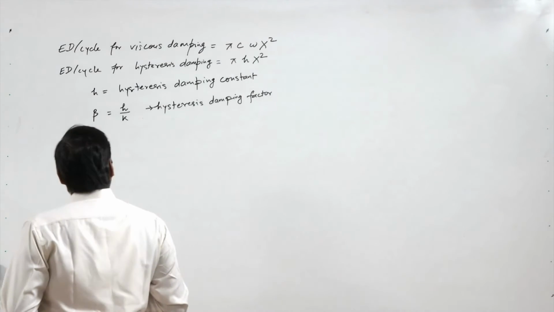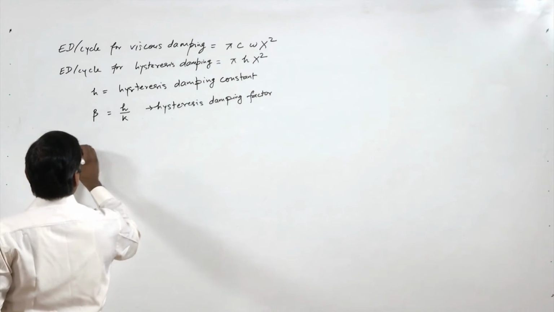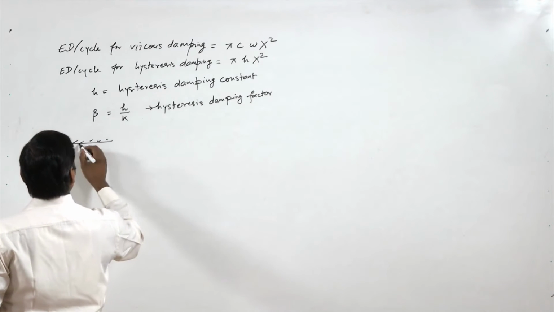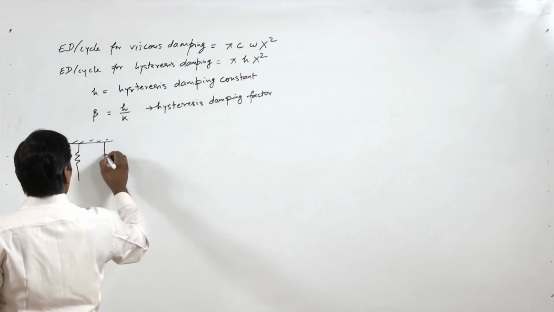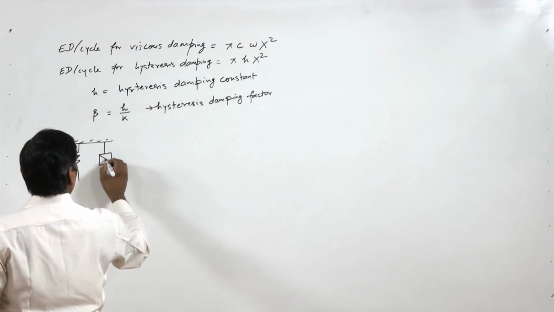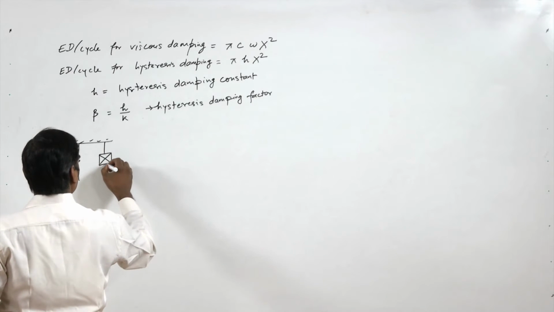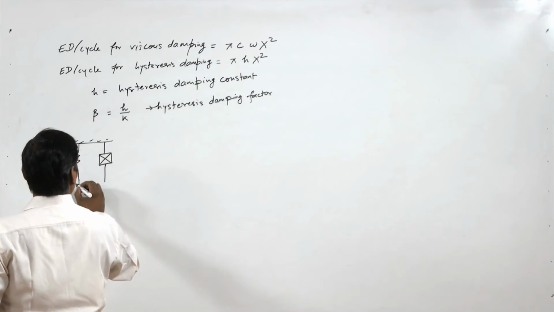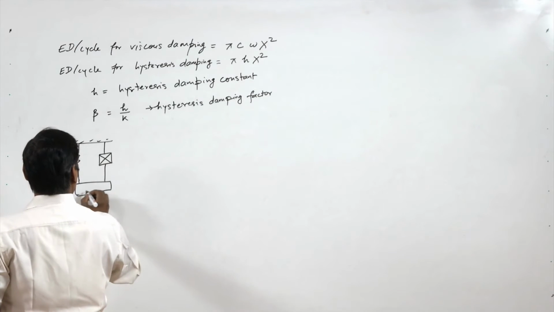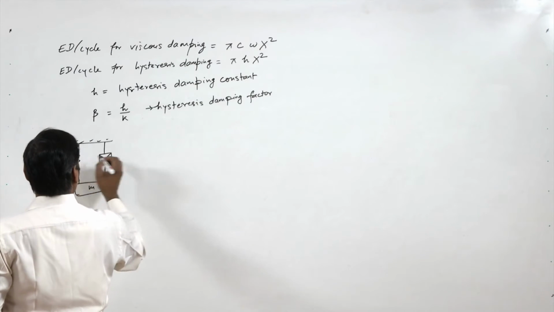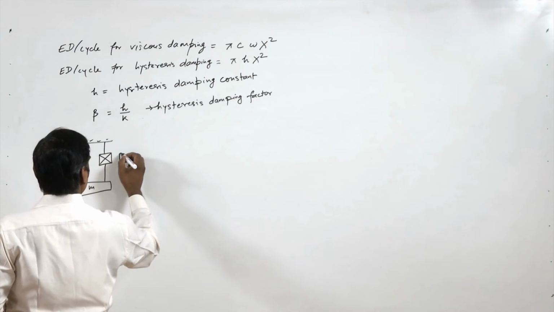So if we have a system, we show the hysteresis damping in this way. This is m, k, and this is, let's say, beta.